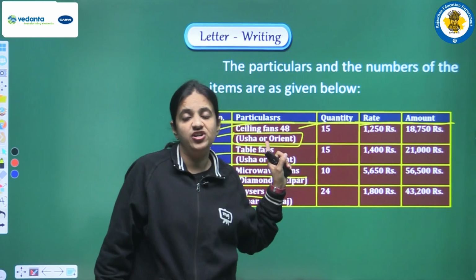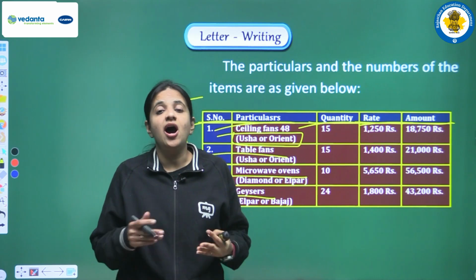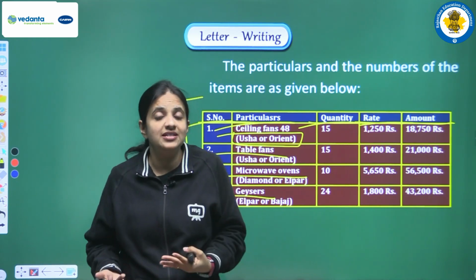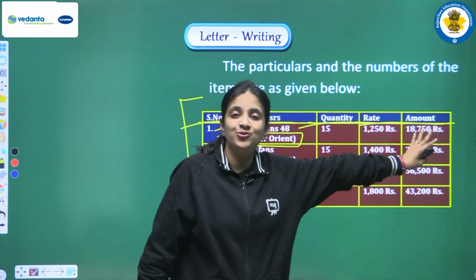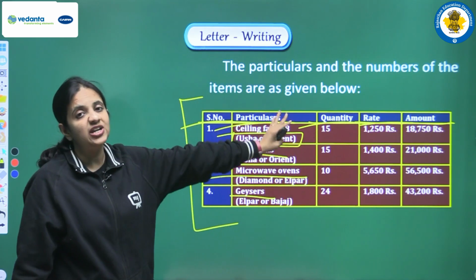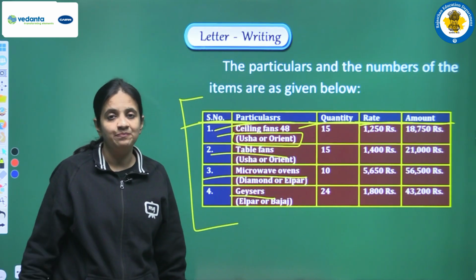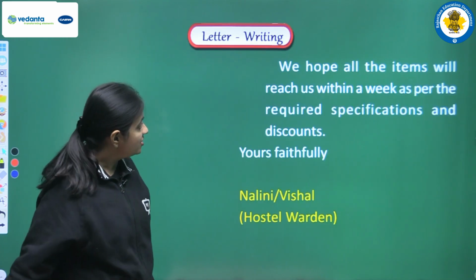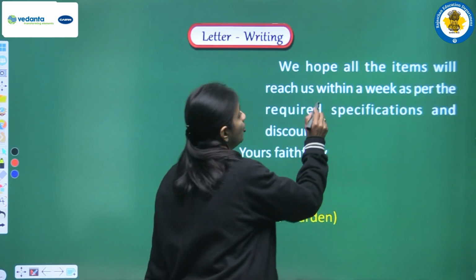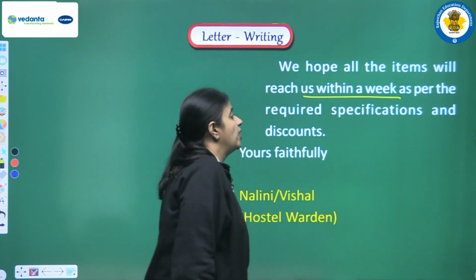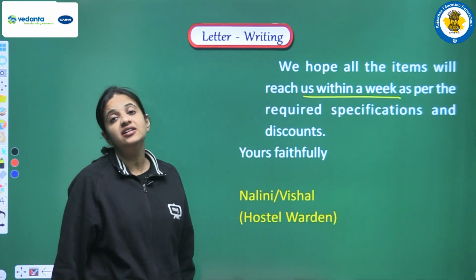Next we mention the quantity, that is how many fans, how many ovens, how many geysers we need, then rate, and at the end the amount. So in this format we have to form one table. Clear?